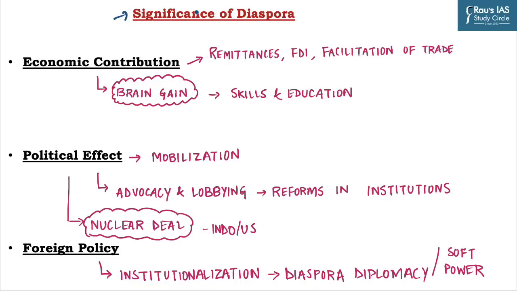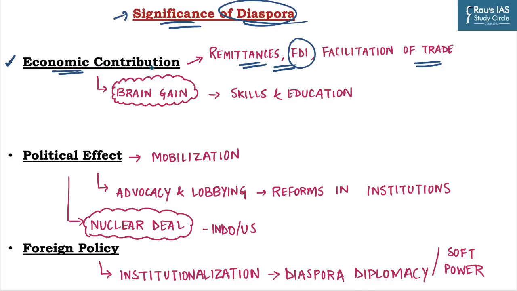First of all, we will discuss the significance of diaspora. The first dimension is economic contribution. Diaspora communities can be a vital source of remittances and investments, specifically foreign direct investment, which helps in contributing to the economic development of the country. It can also help in the facilitation of trade between countries. Hence, they serve as an important economic resource, especially for developing countries.